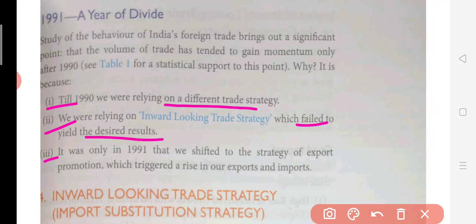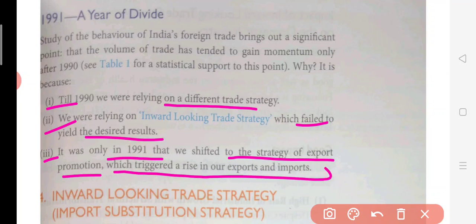Now the third point here is that it was only after 1991 that we shifted to the strategy of export promotion, which triggered a rise in our exports and imports. So after 1991, what happened? We started exporting all these kinds of goods to other economies. That's why we can say that after 1991 there was an increase in export and import figures.